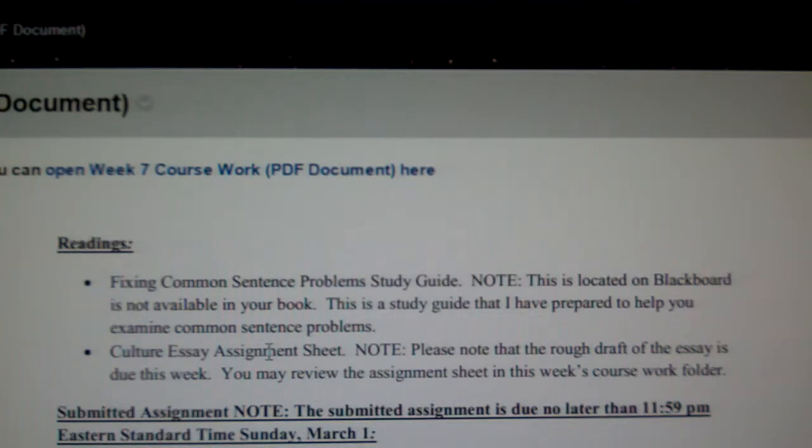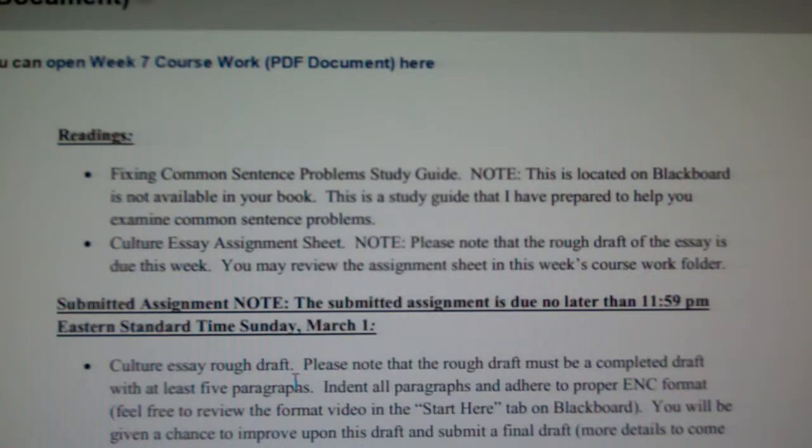I will place some feedback for you within the actual document itself and on your grade center, and you can look over that feedback and you will get the opportunity to make some changes and resubmit a final draft, and we'll talk at a later time about the due date for that.